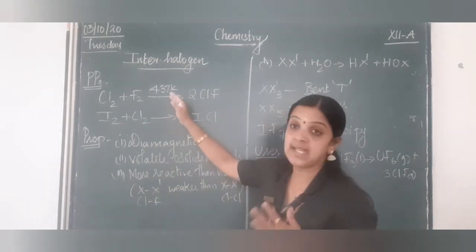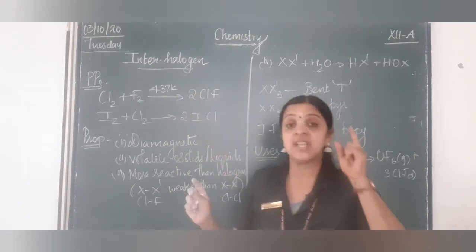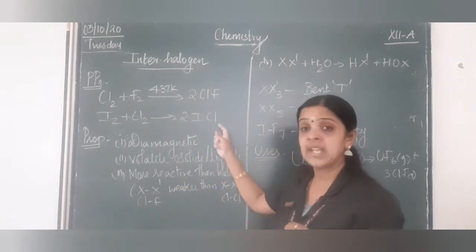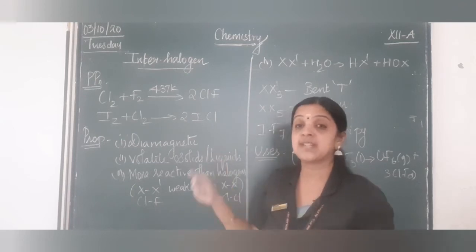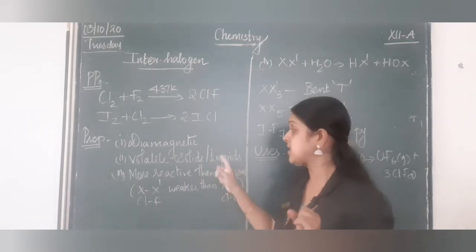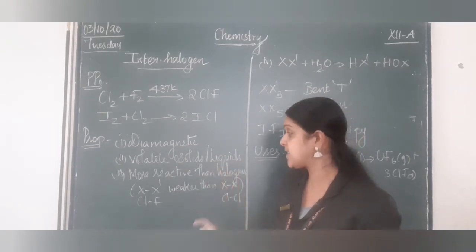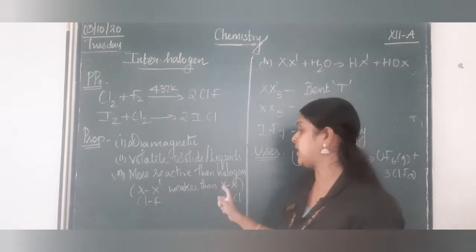When it is heated, what happens? You get the corresponding interhalogen compounds, a halogen combining with another halogen. If you see the properties, they are diamagnetic in nature, that is, no unpaired electrons. They are volatile solids and liquids except for ClF, which is a gas. And these interhalogen compounds are more reactive than their parent halogens.